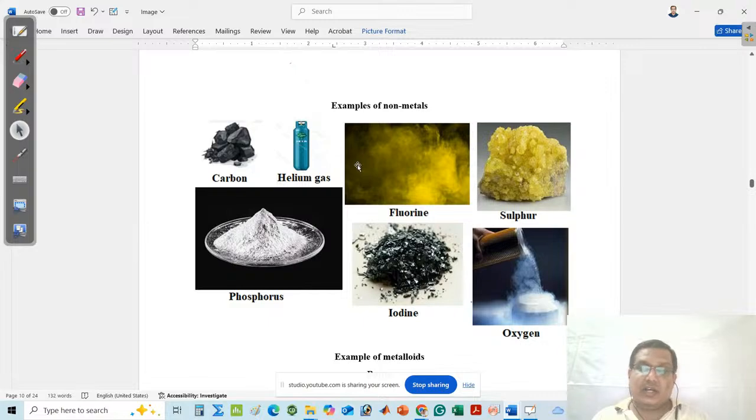They do not have the luster property. They are simply non-luster. They are brittle in nature. They are unable to conduct heat and electricity. However, a few exceptional cases are found. For example, graphite is able to conduct heat and electricity.